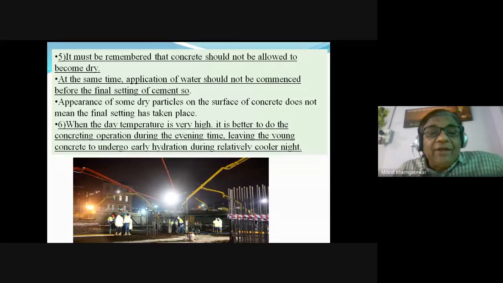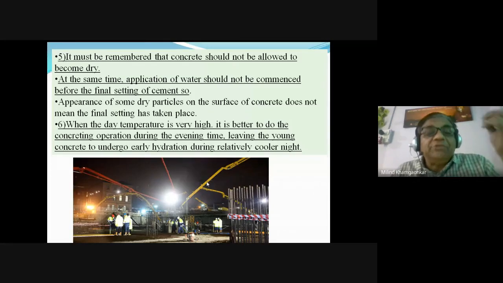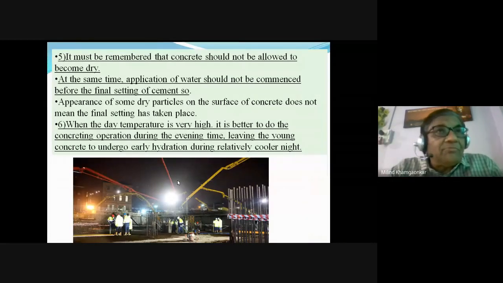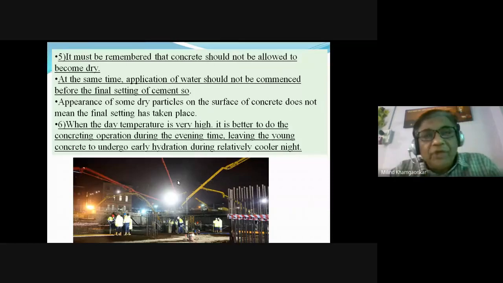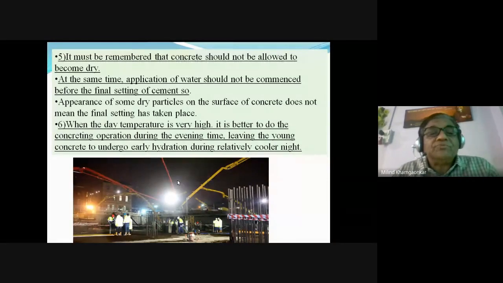Lighting arrangements, huge pumps, transit mixers, etc. are available. So it is very possible, and it is being adopted, that concreting is done at night, or before 12 p.m., from early morning to 12 p.m., or after 4 p.m. in the evening, and you can continue in the night also. This practice is to be followed.